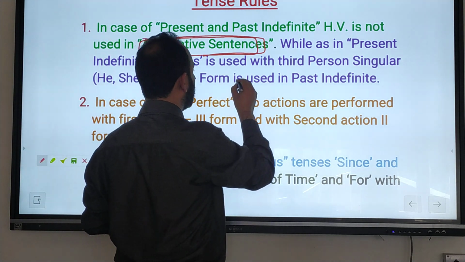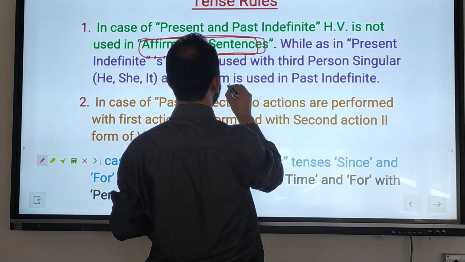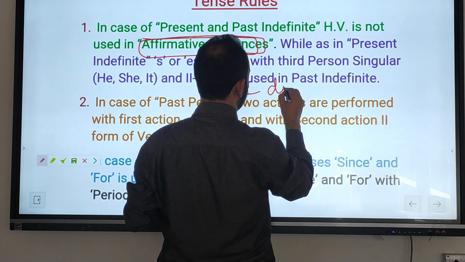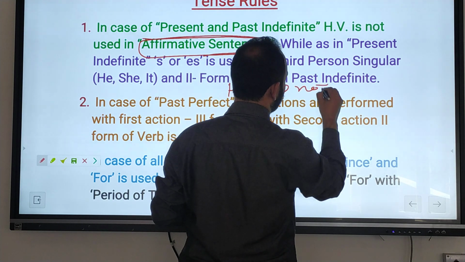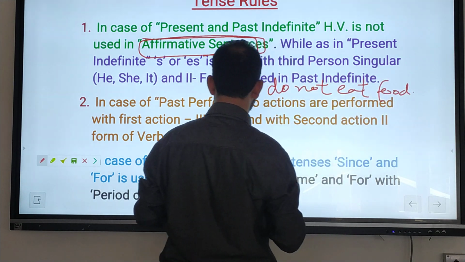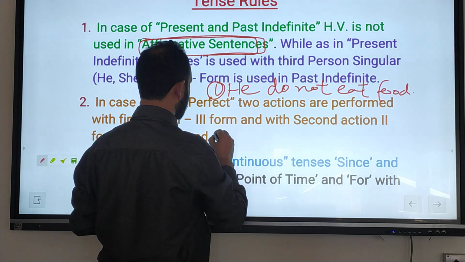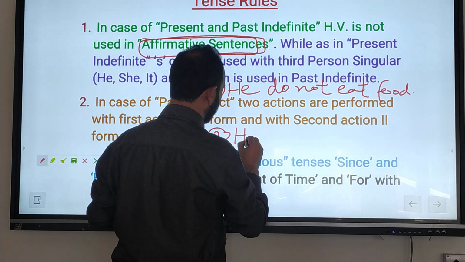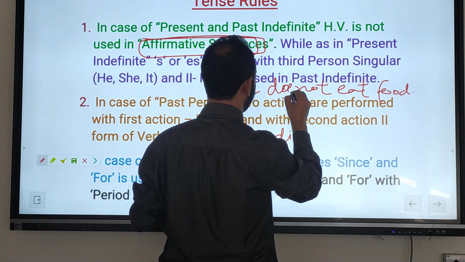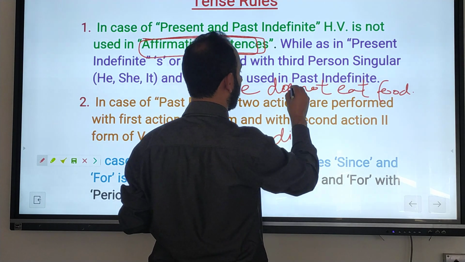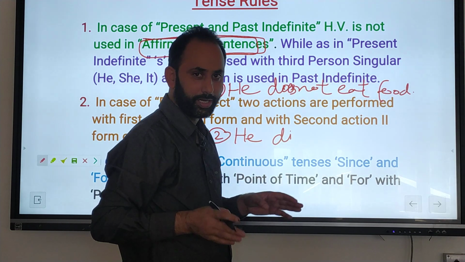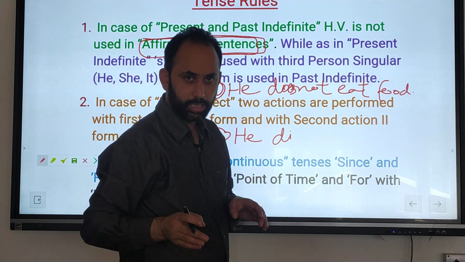we don't use it. For example, I can write here a negative sentence: He do not eat food. Another one, he do not do. Here I have written wrong, I have to write does, because with he, she, it we write does, and with others we write do.